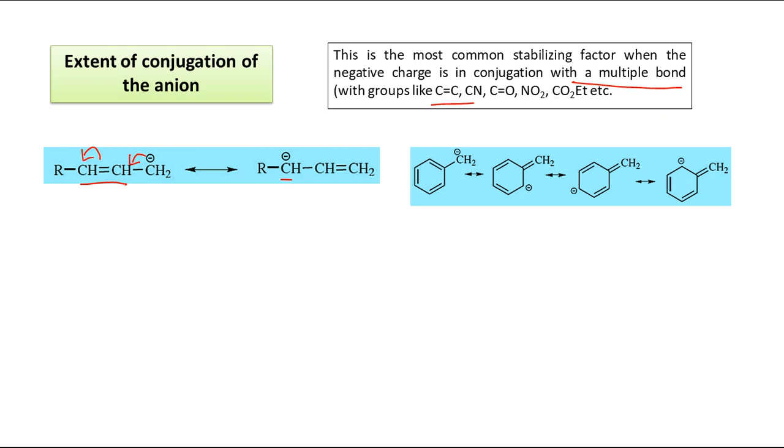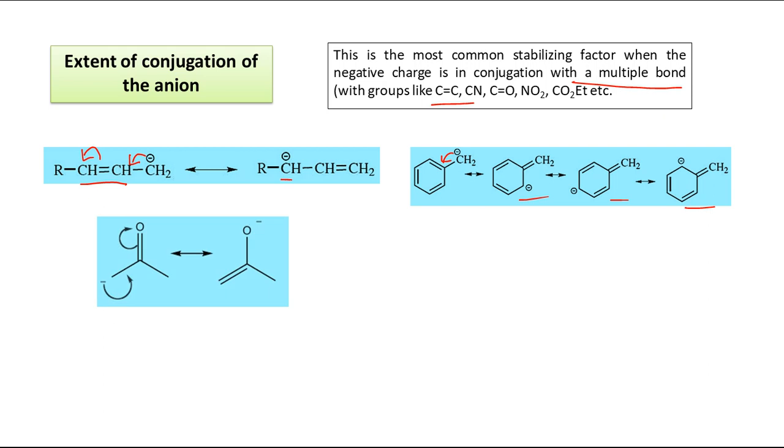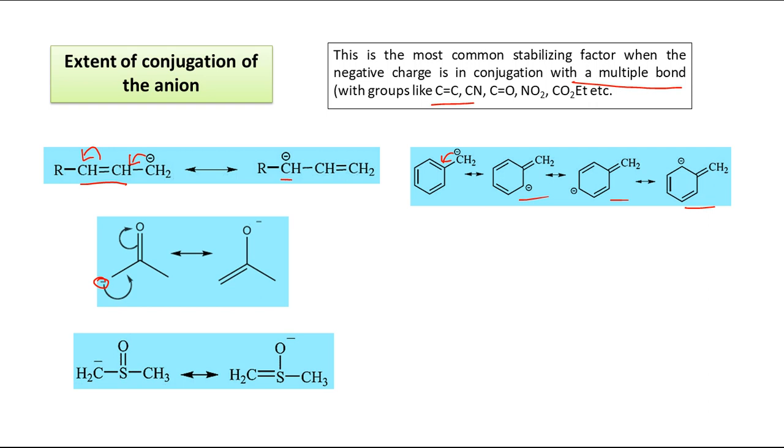Here we have this benzyl carbanion. Here also this can take part in conjugation with the C double bonds, all the 3 C double bonds present in the benzene ring. So we can get many resonance structures like this. If the negative charge is adjacent to a carbonyl group, then also conjugation is possible, that is delocalization of the negative charge. Now instead of C double bond O, you can also have H double bond O, though that is not as common as C double bond O, but still you can observe the same type of effect here.